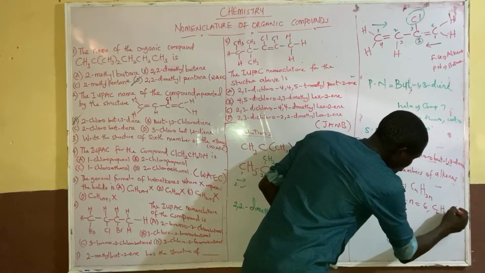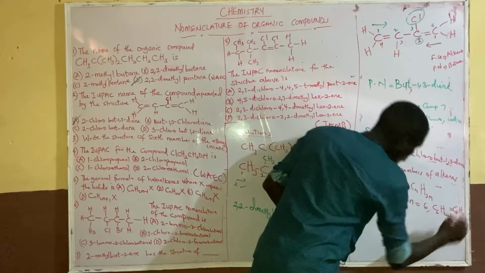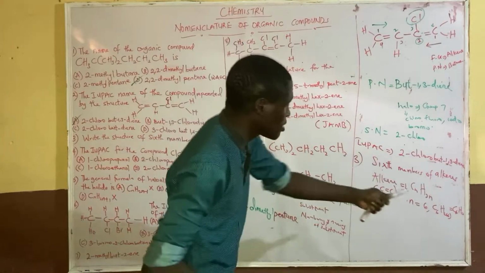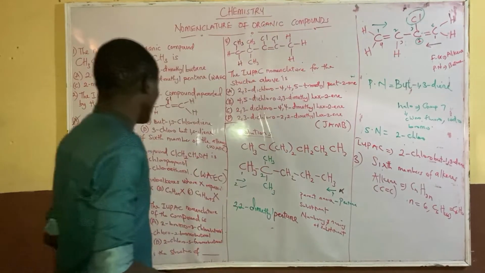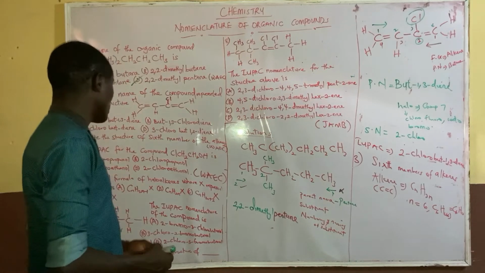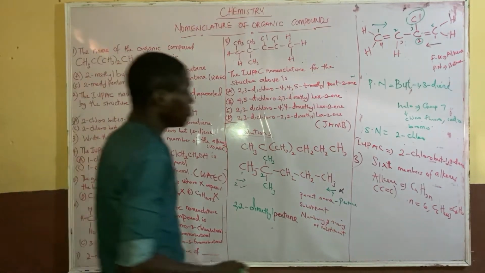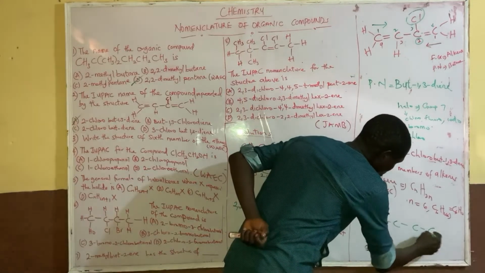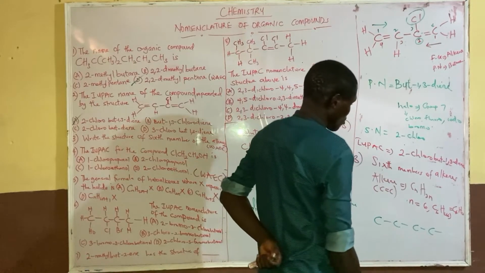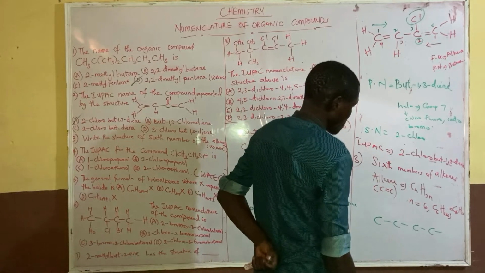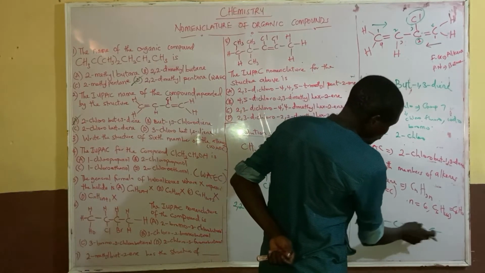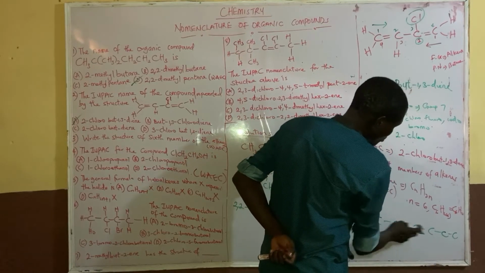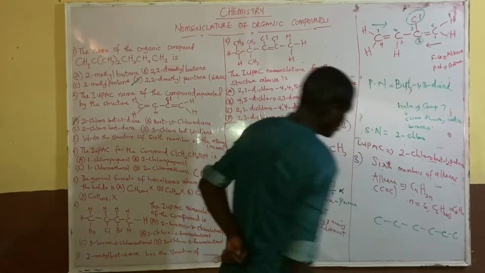So we have C6H12. So we have to write the structure for C6H12. And how do you write the structure for C6H12? We draw the carbons: 1, 2, 3, 4, 5, 6.